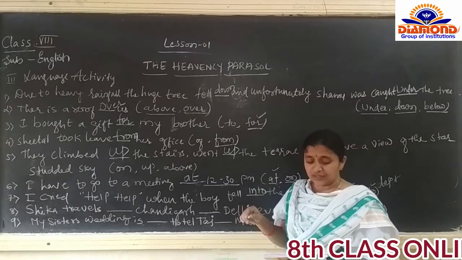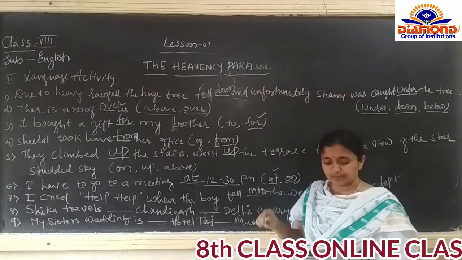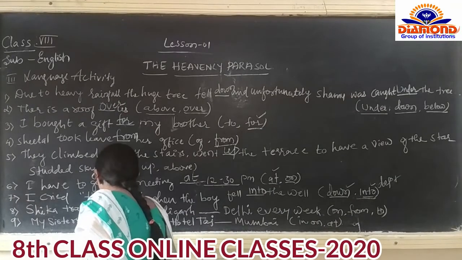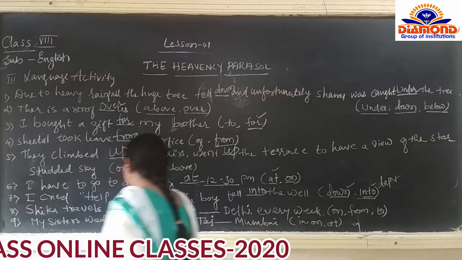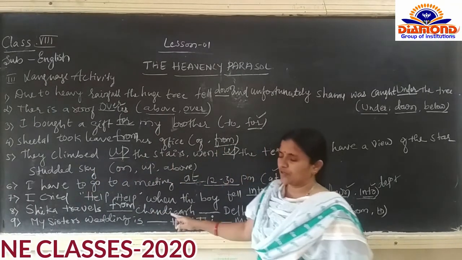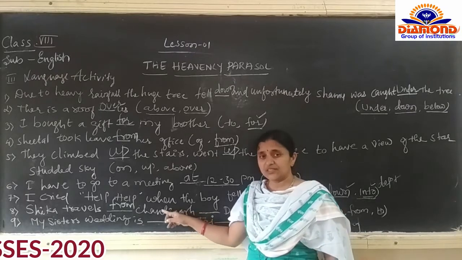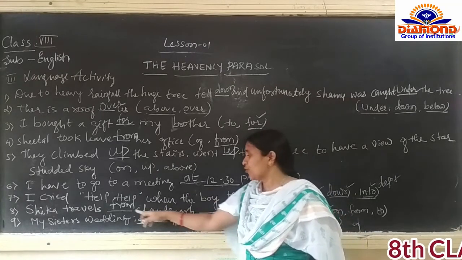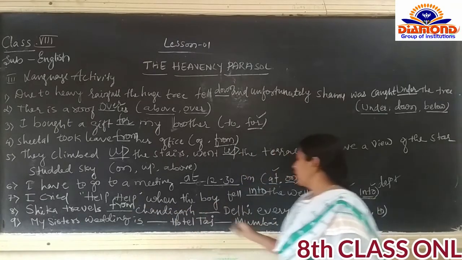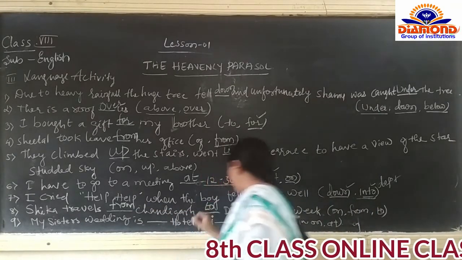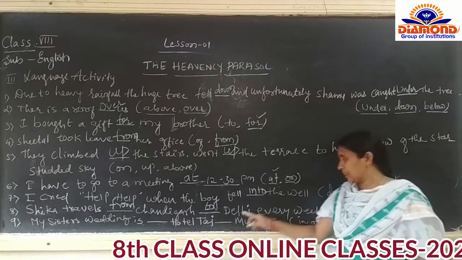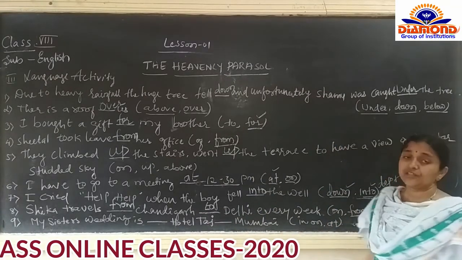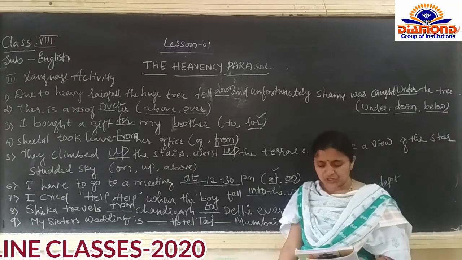Shikha travels from Chandigarh, where she is residing. She is not in Delhi, she is in Chandigarh. So she is traveling from Chandigarh to Delhi every week. So to and from are used as prepositions.